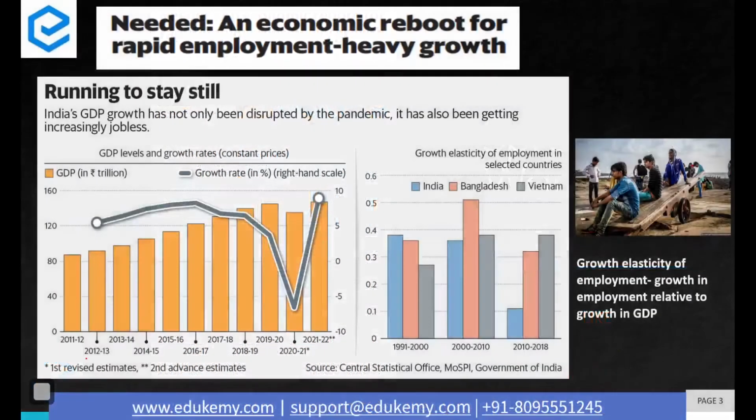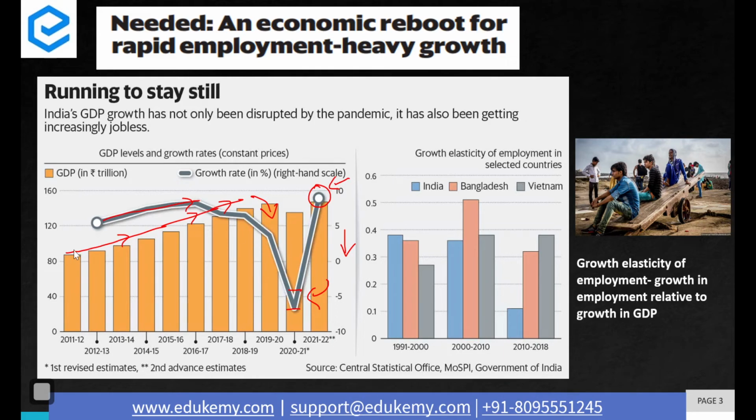Let's begin. The editorial shows with the help of a graph the increase in production of goods and services in the country. This is the last decade when we saw not only increase in the production but growth rate in the production until there was COVID. During COVID times, the production declined and the growth rate in fact became negative. So this year, the editorial says if we see higher growth rate, it is only because of the low base effect. Otherwise, you would be seeing a downtrend in the production and growth rate both.